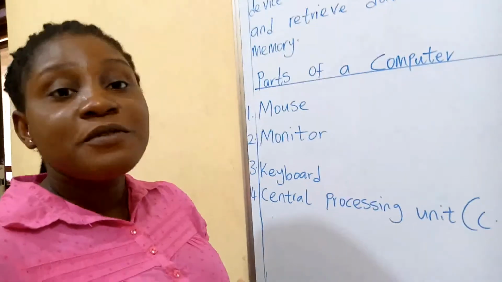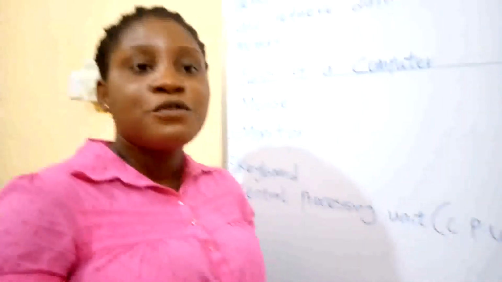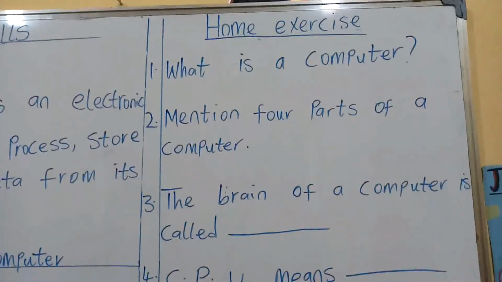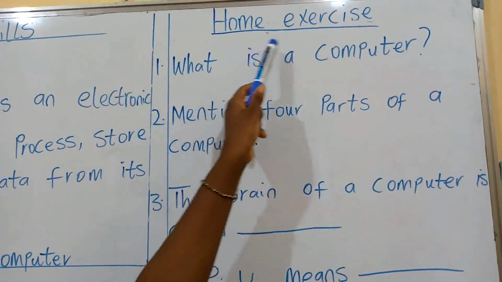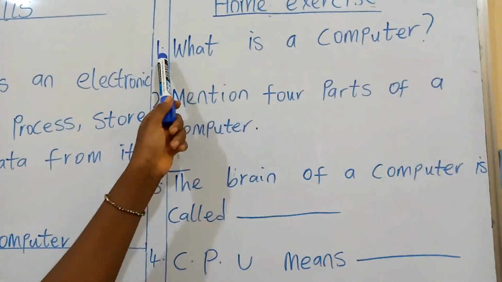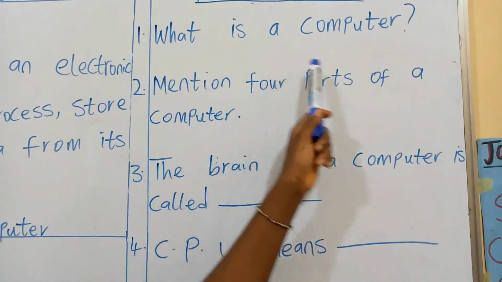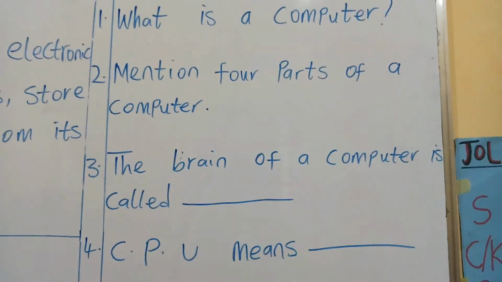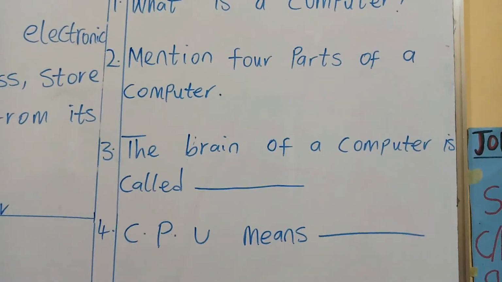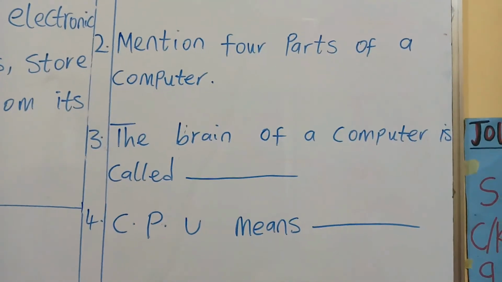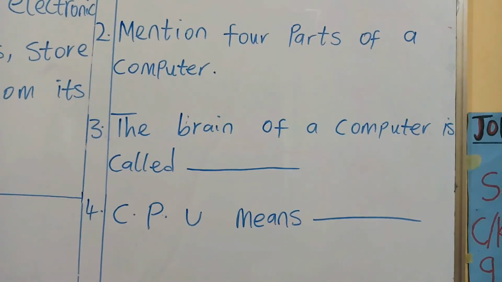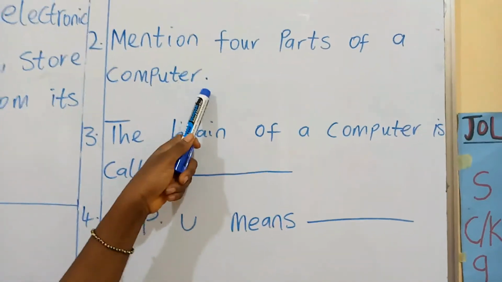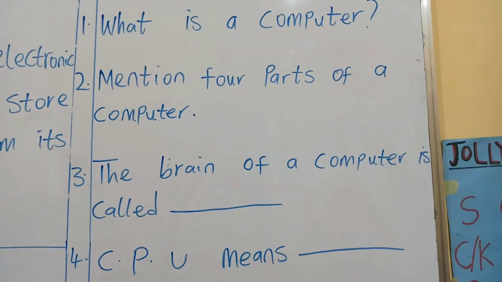Okay, so now before I leave you, I'm going to give you something to do for me. So let's take that down. Okay, so on the board here we have our home exercise. So now the first one, what does it say? What is a computer? So we are going to define a computer, say it, and then mommy write it down for you. Then you write it inside your book with your best handwriting. And the next one says you should mention 4 parts of a computer. How many parts? 4.